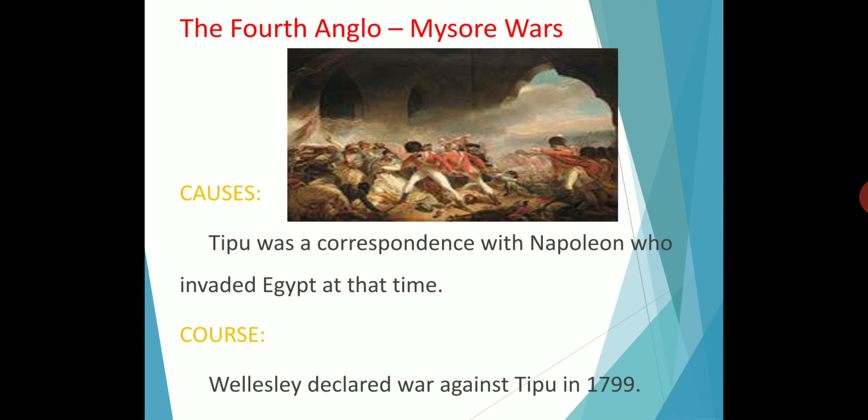He tried to make an alliance with a foreign power. Tipu was in correspondence with Napoleon, who invaded Egypt at that time. Tipu Sultan maintained a good relationship with Napoleon. In that time, Napoleon captured Egypt. The French officers came to Srirangapattinam, where they founded a new club.